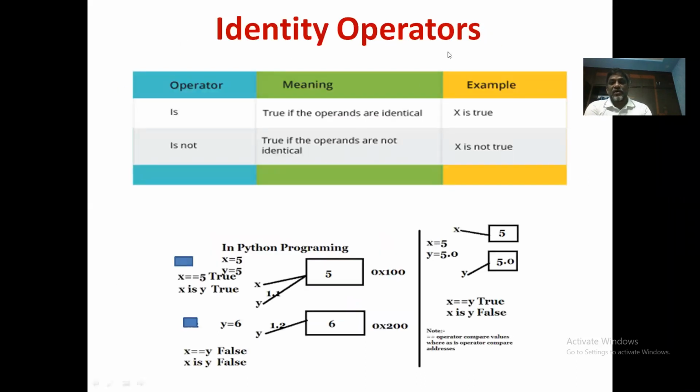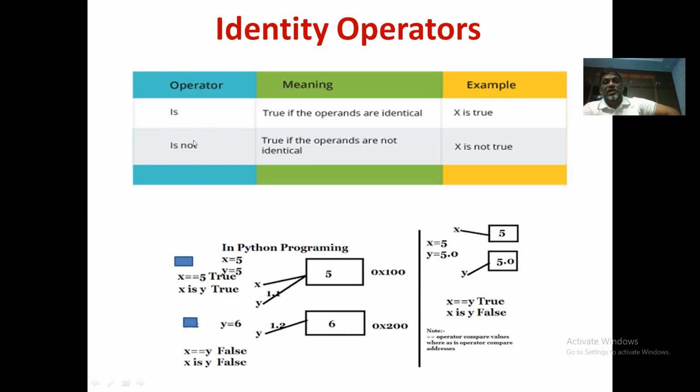And the last category of operators is identity operators. The last one is identity operators. There are two types of identity operators: is and is not. To check the identicalness, that is whether two members or two variables or two operands, whatever you call, are identical or not. If two operands are identical, then the is operator returns true. Otherwise, it returns false. And is not returns true if the given operands are not identical.